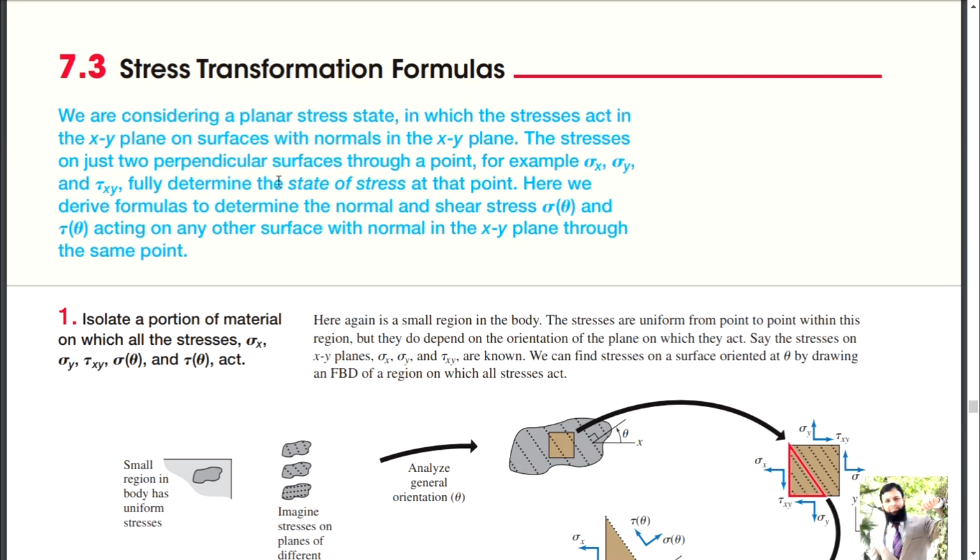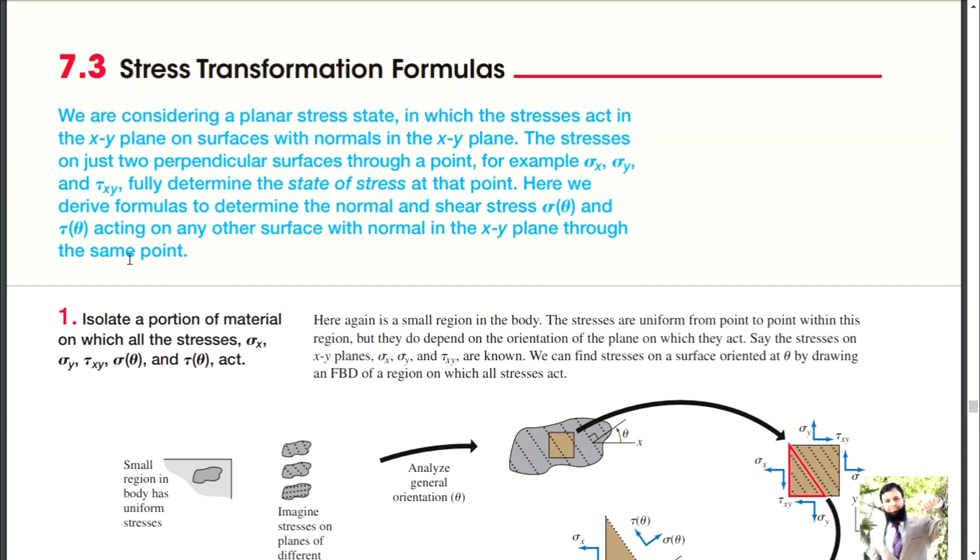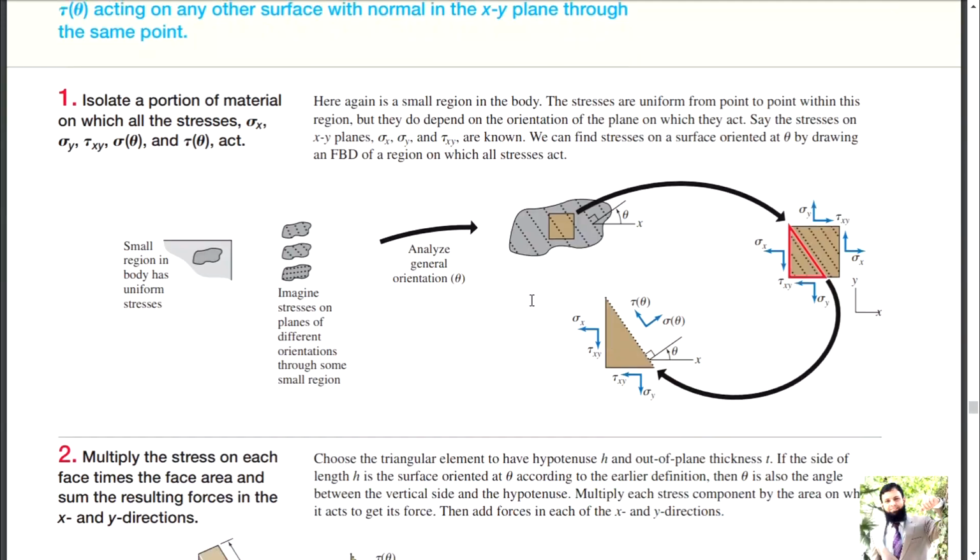Here we derive formulas to determine the normal and shear stress with respect to theta, that is, the normal stresses and shear stresses along theta acting on other surfaces with normals in the x and y plane through the same point. Understood? Okay.